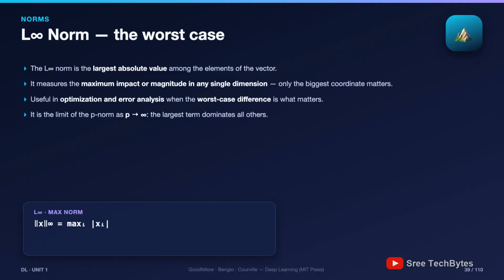So our running example ends: same vector, L1 7, L2 5, L infinity 4. Notice they always come in that order: L1 biggest, L infinity smallest. That ordering is a handy sanity check, and it's about to earn you quiz points.